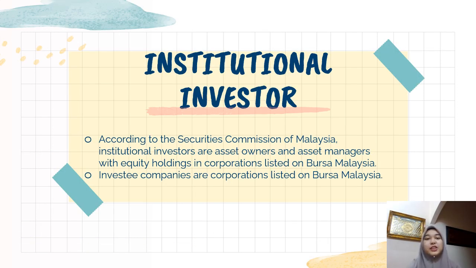Next, we go to the next part, which is institutional investor. According to the Securities Commission of Malaysia, institutional investors are the asset owners and asset managers with equity holdings in corporations listed on Bursa Malaysia.